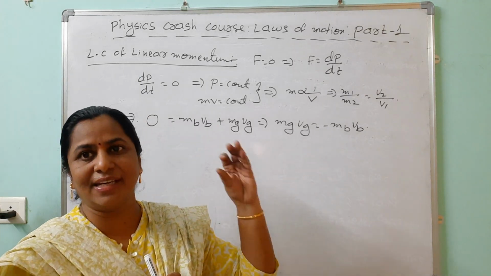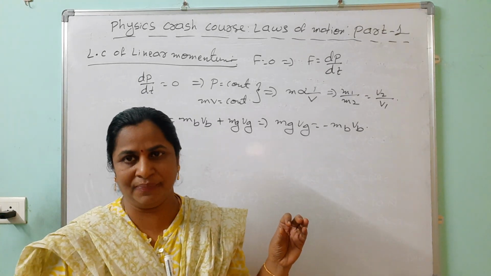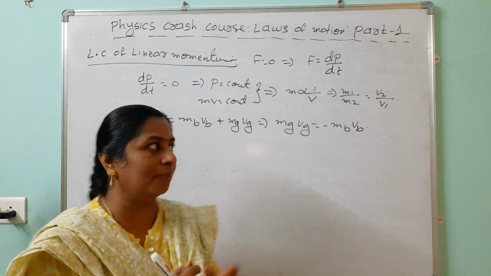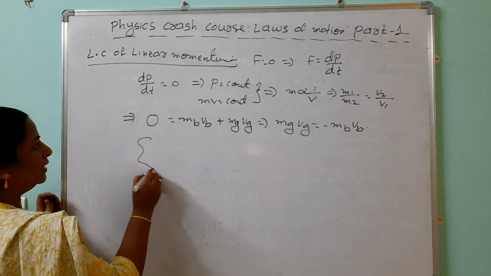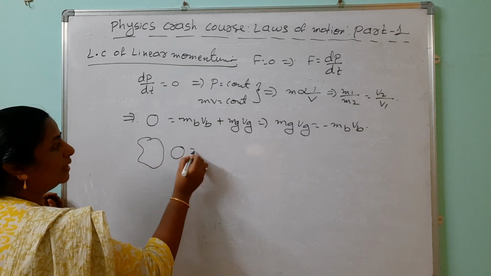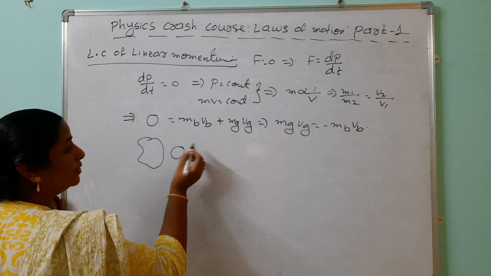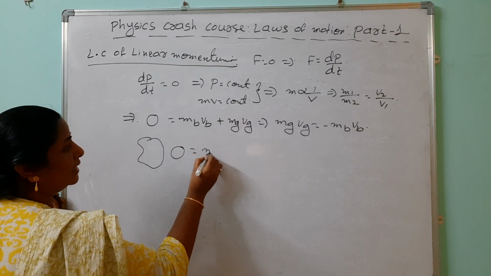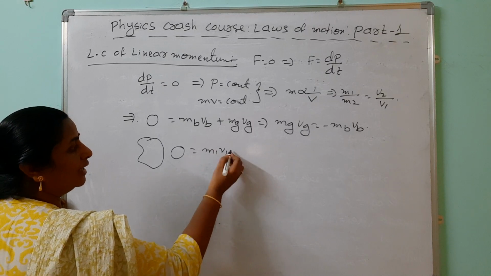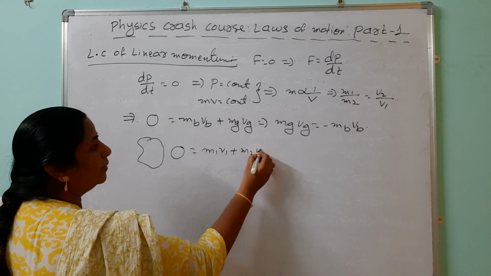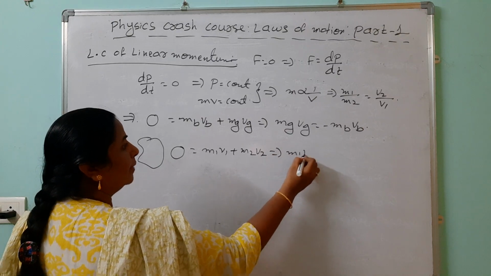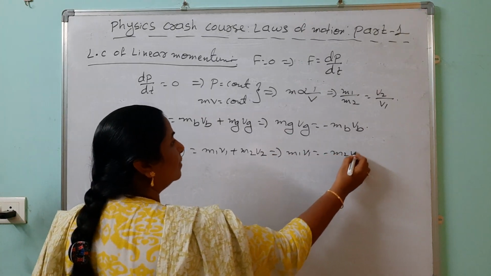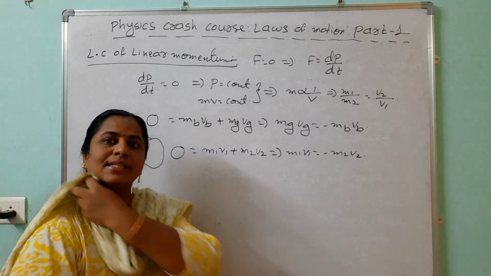Not only this one, in the case of explosion of a bomb, look here, one bomb is there. Initially at rest, meaning the momentum is 0. But after explosion, suppose it splits into two parts. We take m1 v1 plus m2 v2. Here we can say that m1 v1 equals minus m2 v2. This is in the case of two parts.